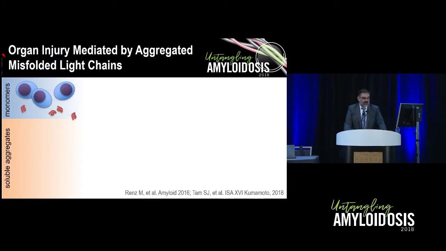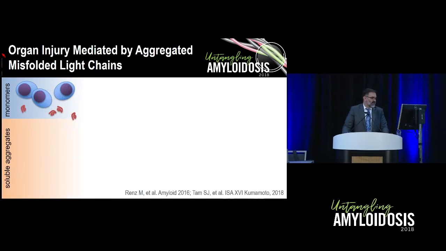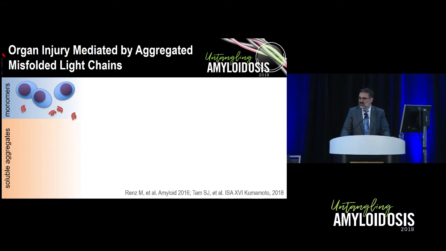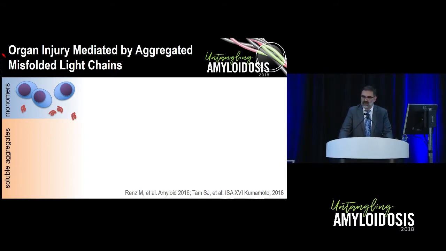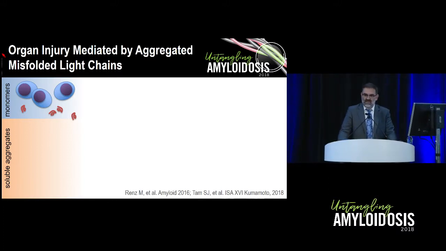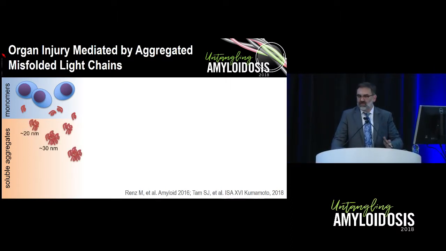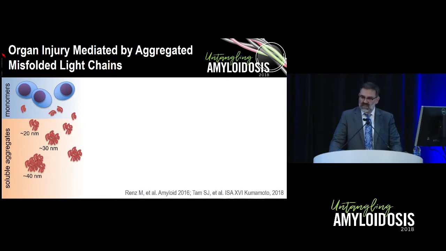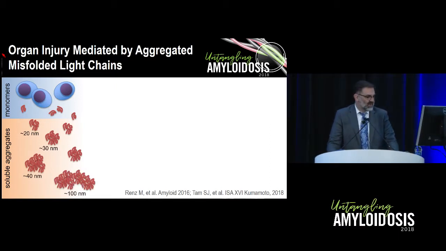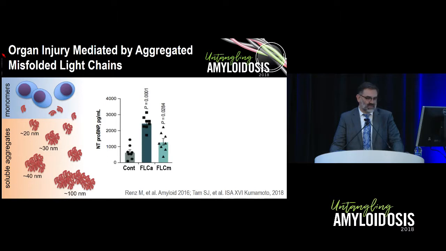As we've heard from other speakers, organ injury is mediated by misfolded light chains and aggregates of misfolded light chains. There's a cytotoxic effect of these soluble species, and there are different sized species detectable, not ones that we measure with the serum free light chain assay, but certainly in the blood. And it seems likely that the aggregates are actually more toxic perhaps than just the misfolded light chains themselves.